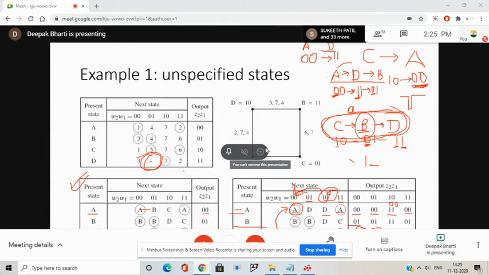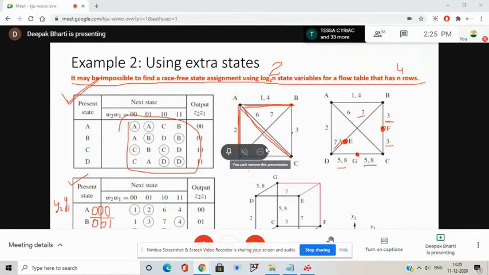You can also compare the cons. The con is not present in the other method, but in this method, the con is that you need to include an extra state variable.